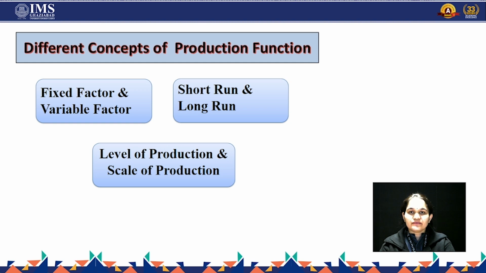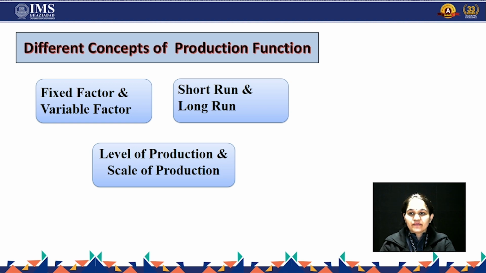So the production function states the relationship between those physical inputs and output. Somewhere the inputs are variable and somewhere they are not. That we will discuss in these three concepts.